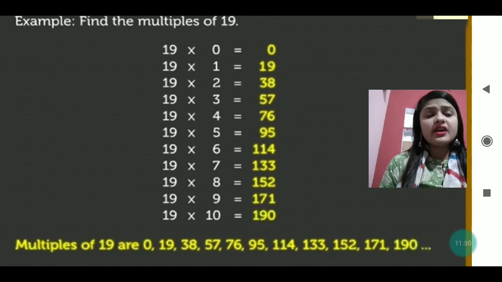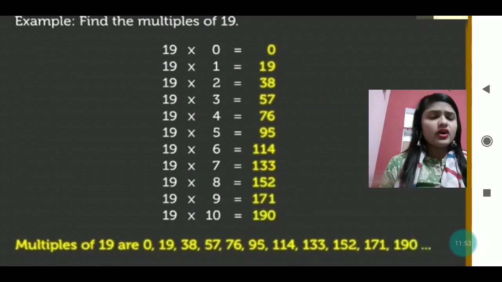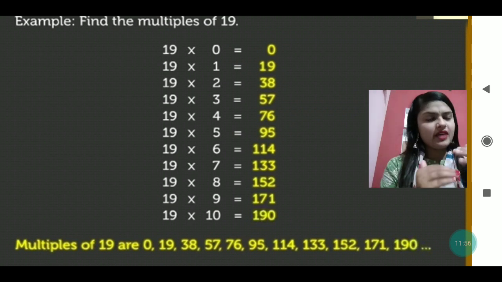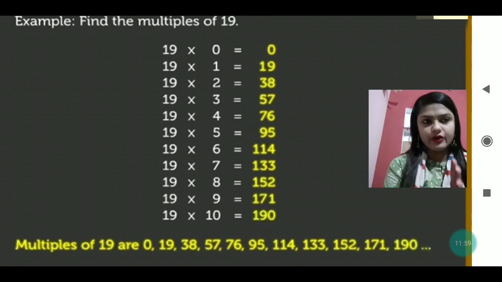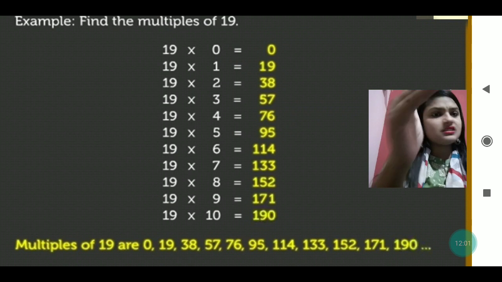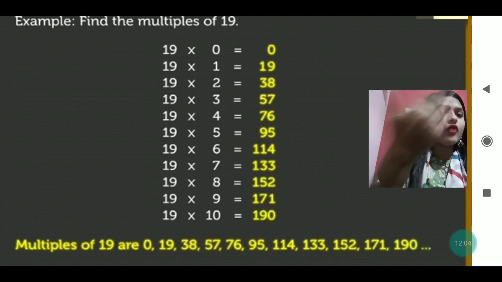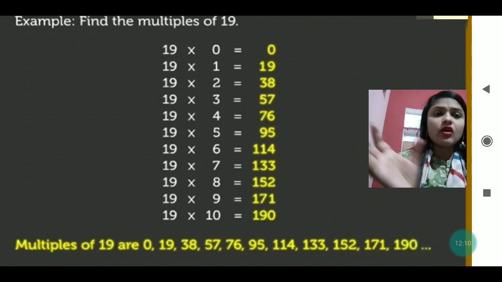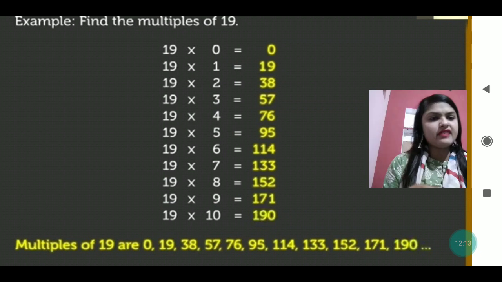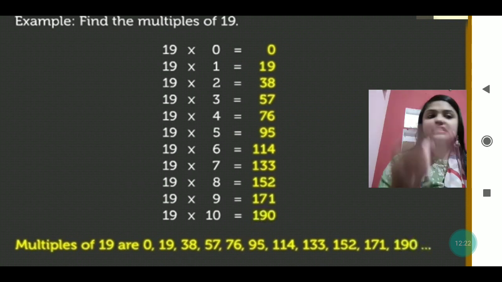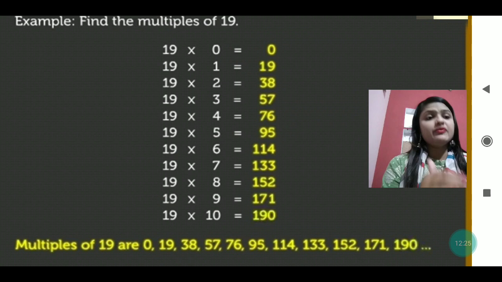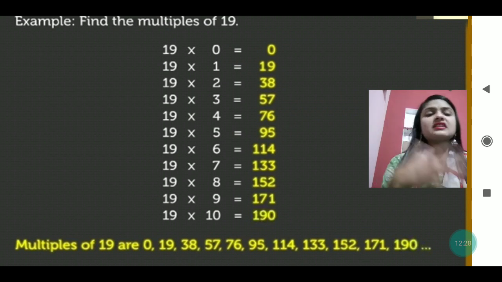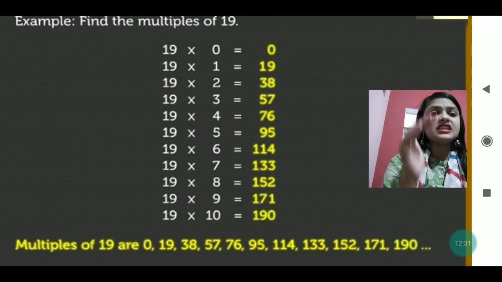So 2 multiples of 4 can be 4 and 8, only these two. We start from the beginning, whichever number comes first. But if the question does not mention the beginning, the last or the middle, and only asks to write multiples, then multiples can be picked from anywhere. 144 can also be a multiple of 19, and 152 also. Anyone can be, so it doesn't matter, but we generally start from the beginning. So if it asks to write multiples of 19, we will consider the first 4.